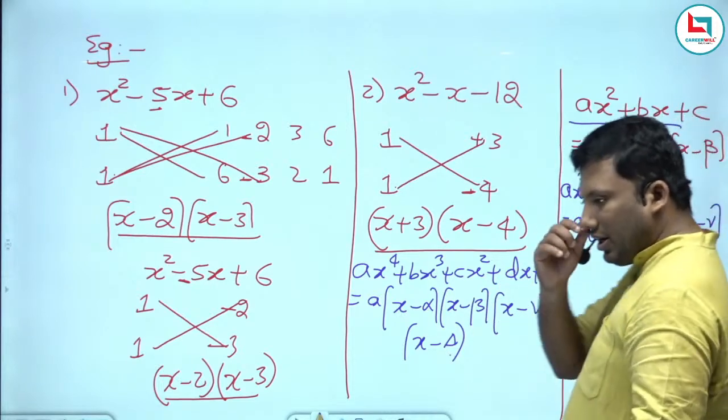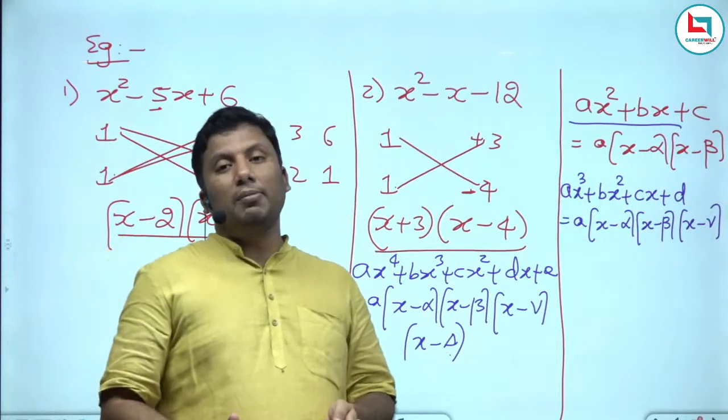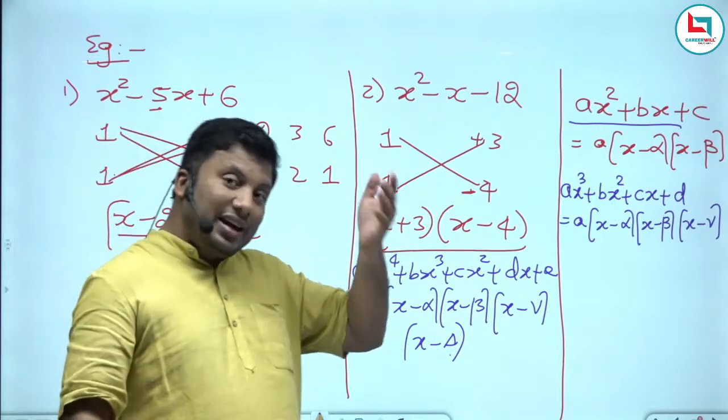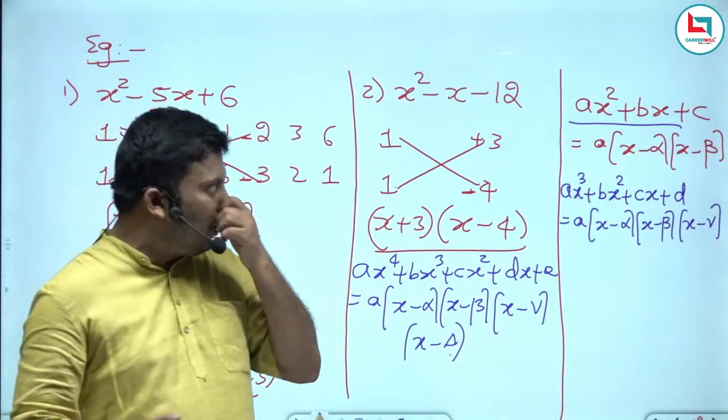So if the degree is 4, I will get these 4 roots. Some roots can be equal, 2 roots can be equal, that we don't know yet. That will be the next step: whether the roots are equal or not, and under what condition they will be equal.